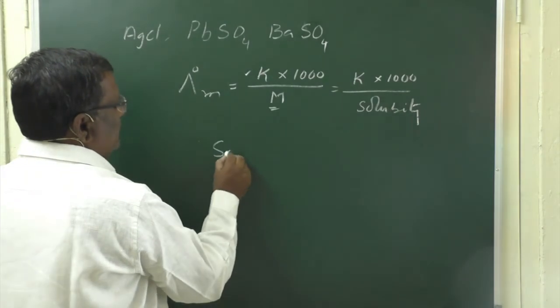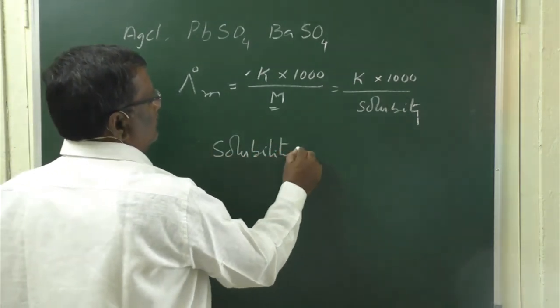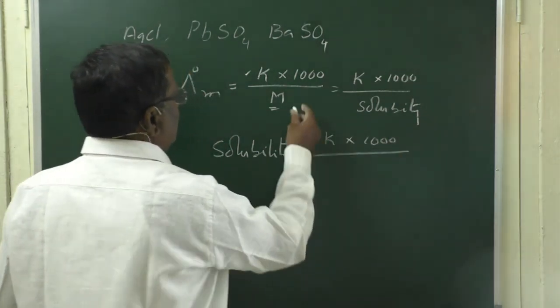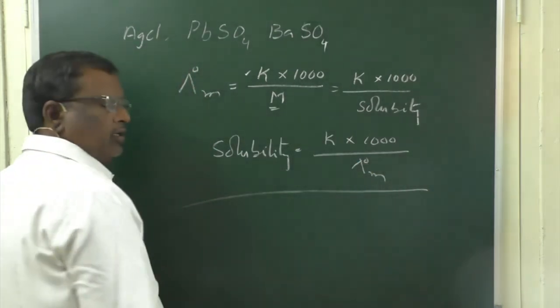Therefore, solubility is equal to kappa into 1000 by limiting molar conductivity.